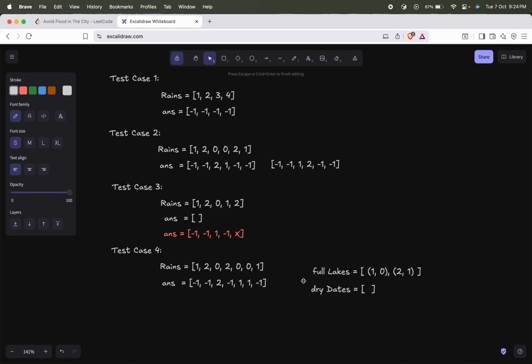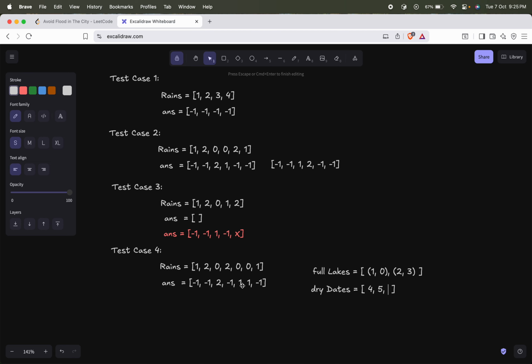Since I have dried it out, whenever we utilize a dry day, we have to correspondingly update the day on which the lake was filled. So we have removed 2 from the dry days and populated it over here. Now since it was dried out, I can rain on day 3, so this will be removed and updated to 3. Now I am on day 4, counting 0 1 2 3 4. Day 4 is again a dry day, and day 5 is also a dry day. So I won't populate this right away.